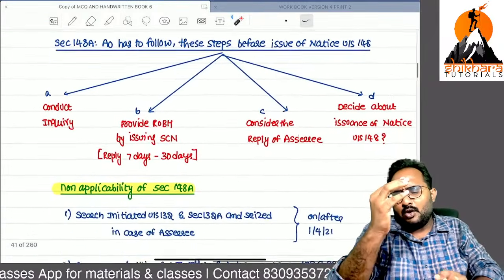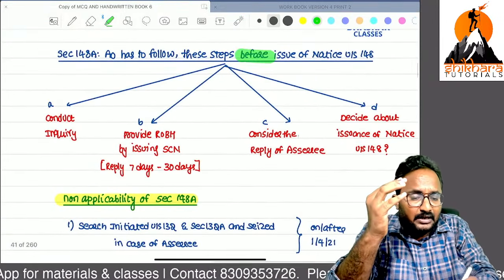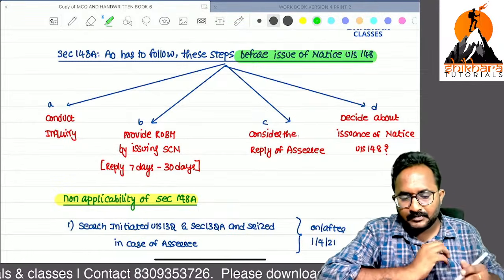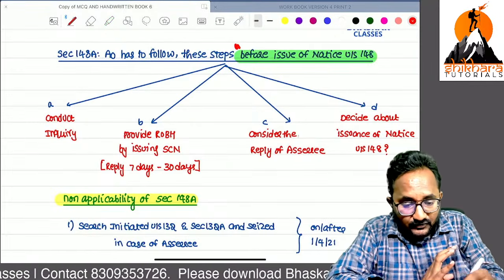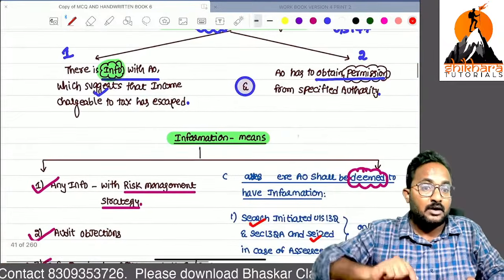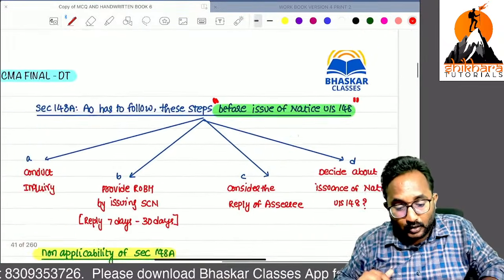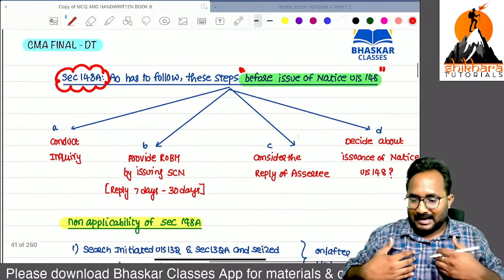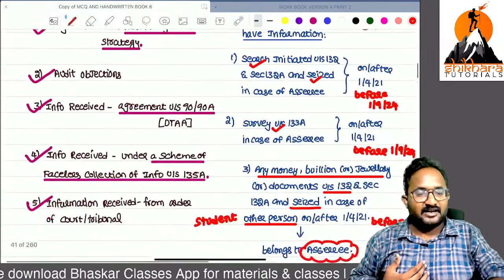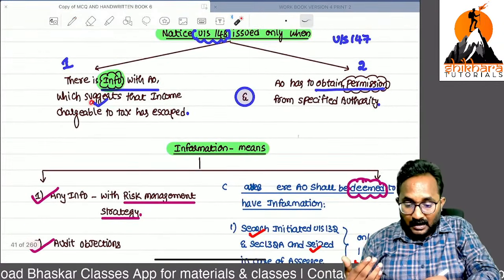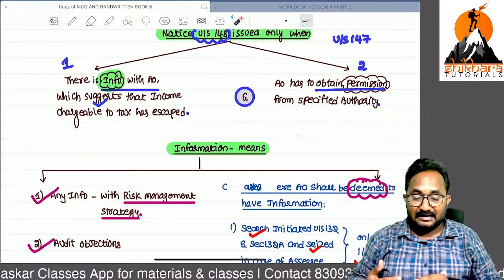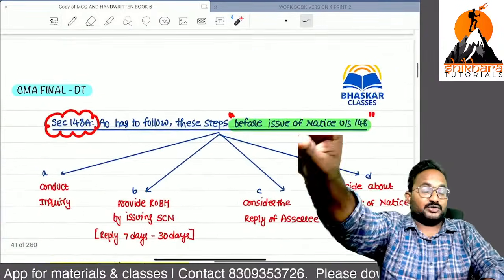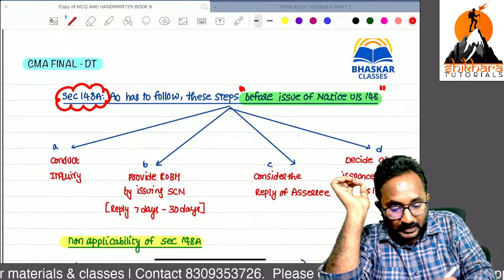Sir, directly don't send the 148 notice. I think, Murugan, this is your doubt only. Now we can start our discussion. Even though you have information or deemed information, don't send notice directly. Please follow the 148A steps. Sir, I have information or deemed information, and based on that I know SSC escaped the income from tax. I obtained the permission also, but don't issue directly. Please follow the 148A steps.